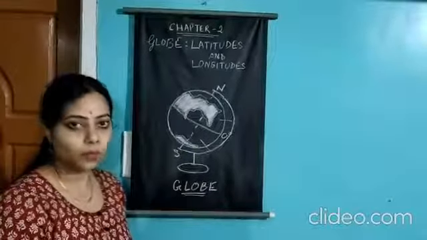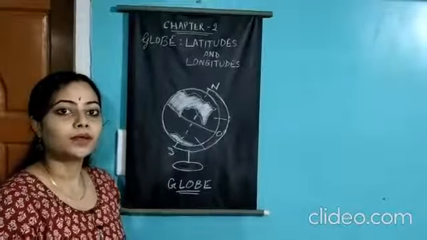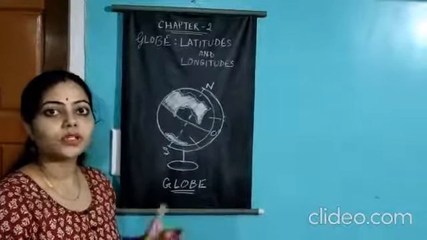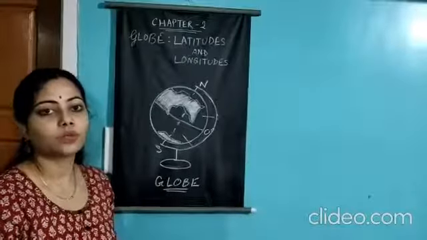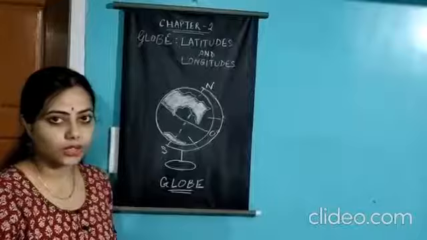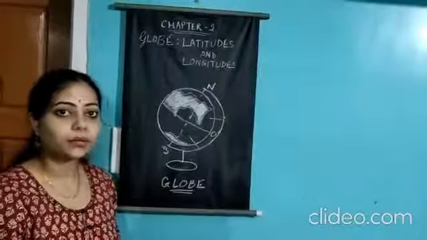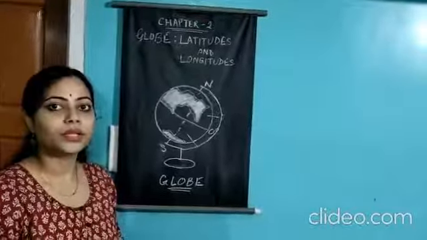Some globes are smaller in size, some are bigger in size, and there are some globe-like balloons. Smaller globes are very handy. It is easy to carry them from one place to another. On the other hand, bigger globes are very difficult to carry with us when we travel from one place to another.